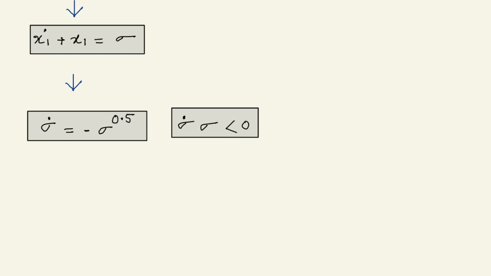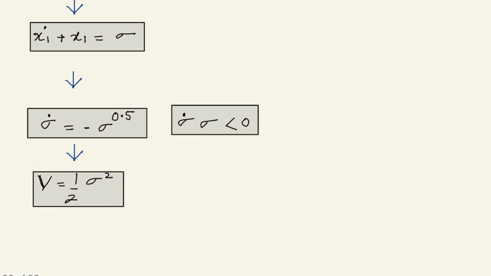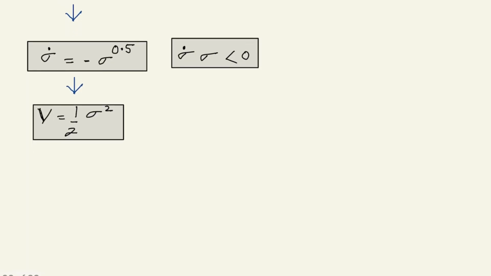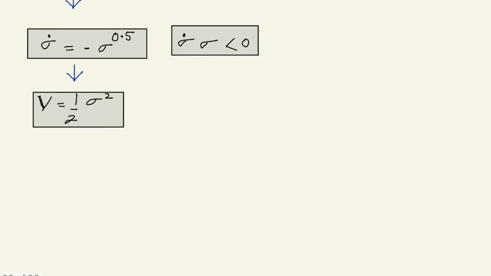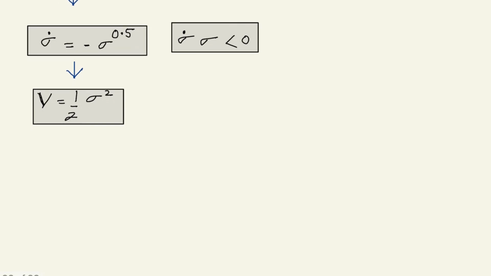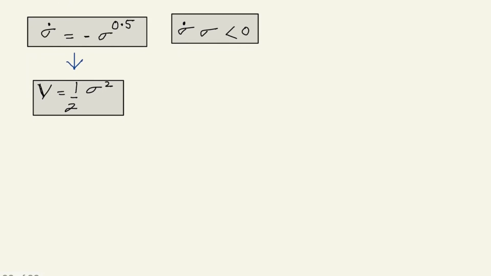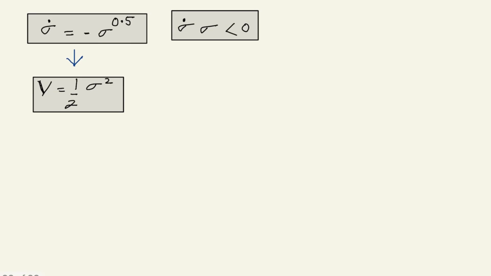So sigma dot sigma will always be less than 0. When sigma becomes 0, the multiplication will obviously become 0. So until sigma is not equal to 0, sigma dot sigma is less than 0. Same will be valid for x1 dot and x1 also, or any variable that is ultimately going to 0.